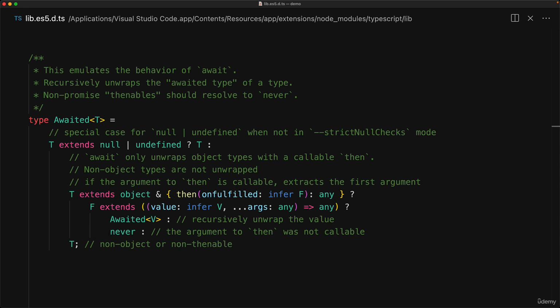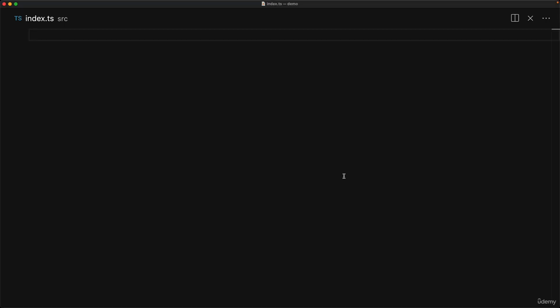Now, even though I've explained it twice, you don't actually need to look at the implementation of Awaited in order to use it effectively, but this should settle some of your curiosity just a bit. Now, we've looked at how the await keyword works within JavaScript and how the Awaited type utility tries to mimic that functionality within the TypeScript type system. The final step is to look at how you can use this Awaited utility within your own code. And using this utility is pretty simple.